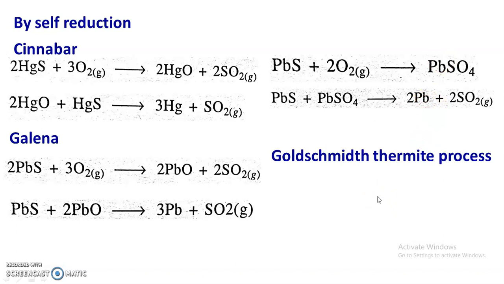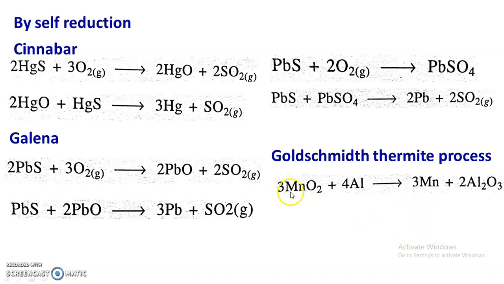And the last method is the Goldsmith thermite process. This type of metallurgical operation to convert metal oxide into metal is used if the temperature required for the reduction reaction is very high. If the temperature required for the reduction of metal oxide is very high, then this thermite process is required. Here aluminum is used as a reducing agent.